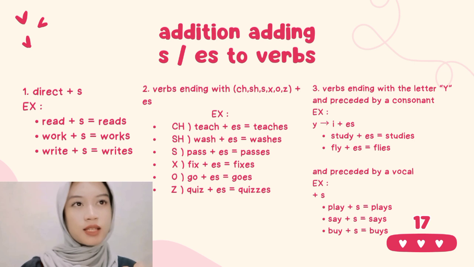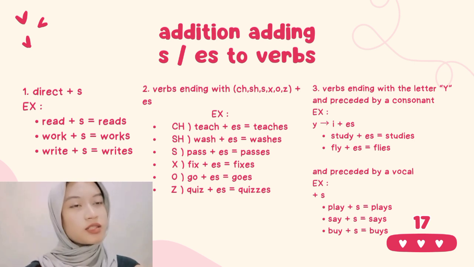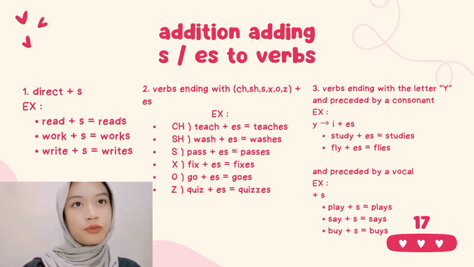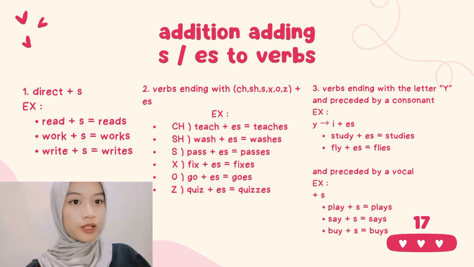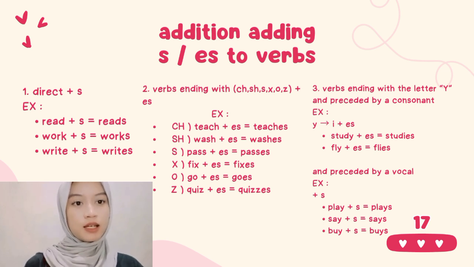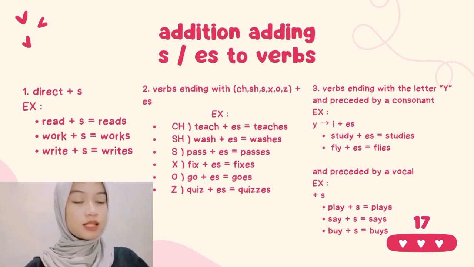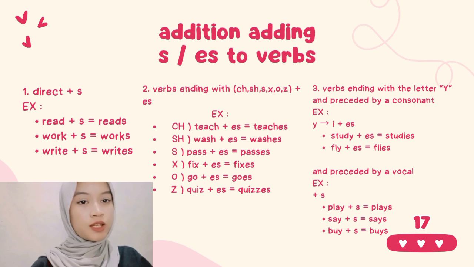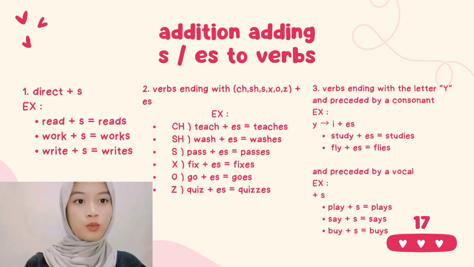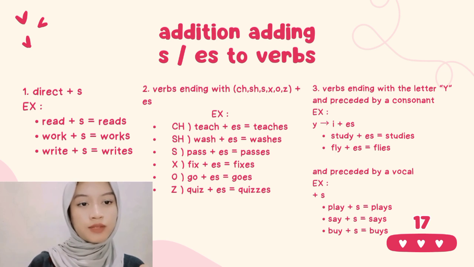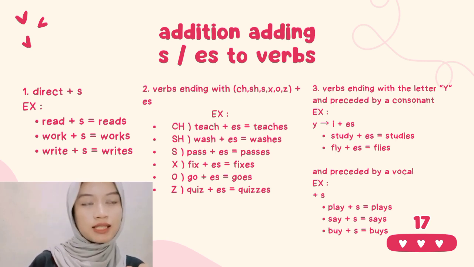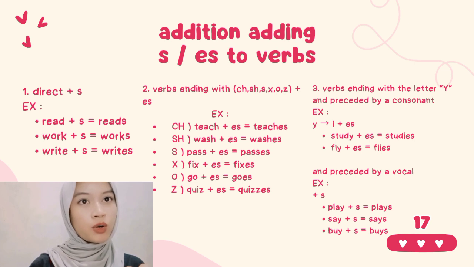And next, there is adding s or es to the verb. First, there is direct plus s. The example is read plus s to be reads, work plus s to be works, write plus s to be writes. And the second, verbs ending with ch, sh, s, x, o, or z plus es.